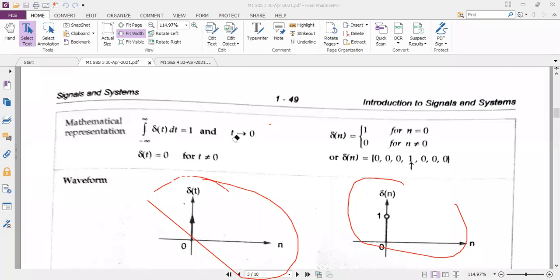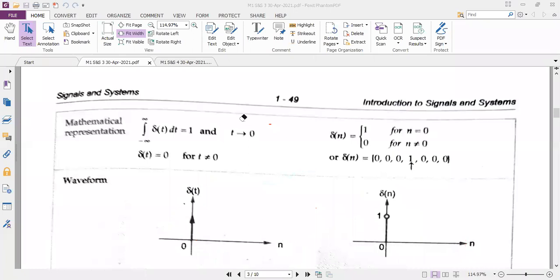Integration minus infinity to plus infinity, delta of t dt is equal to 1 at t is equal to 0. And other condition also I should say, delta of t is equal to 0 for t is not equal to 0. So for t is not equal to 0, you can see in all the places the delta of t is equal to 0 in the diagram. And similarly, I should write for the discrete time signal the expression and the diagram. And see, when you do the diagram for continuous time, you should show the arrow. It represents continuous time signal. And when you do in discrete time, you should show it as a sample. Okay, so it is a bubble. And you can see the equation.